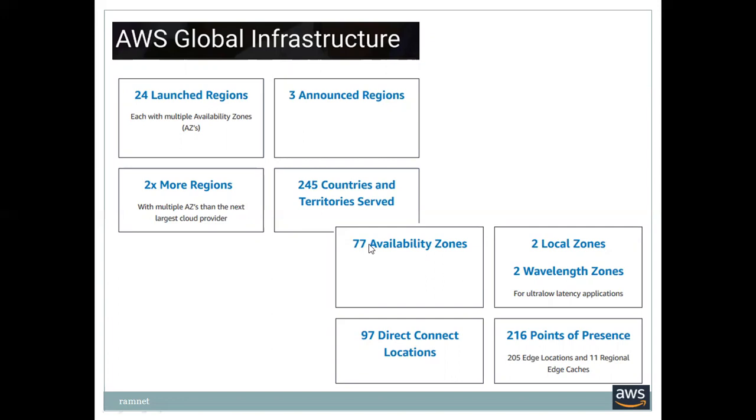And announced regions means new regions are coming up. 245 countries and territories are served. They are covering the entire world, around 300. 77 availability zones. An availability zone is nothing but a data center, you can say. 2 local zones, 2 wavelength zones, 97 Direct Connect locations.